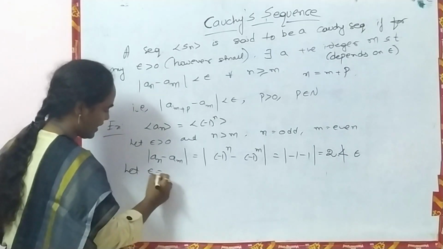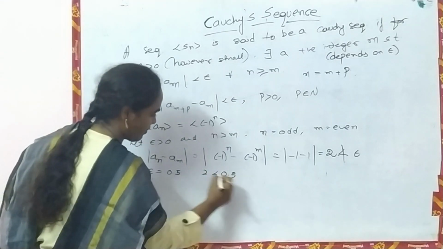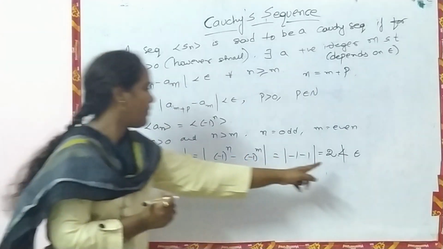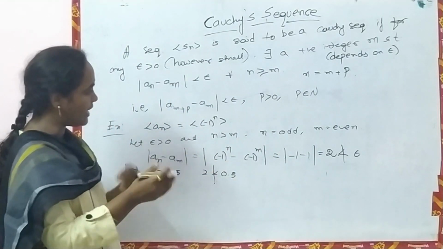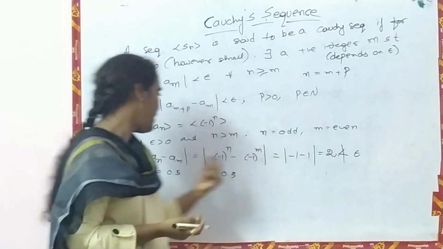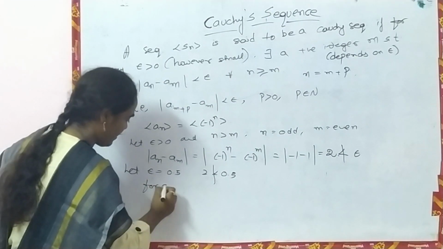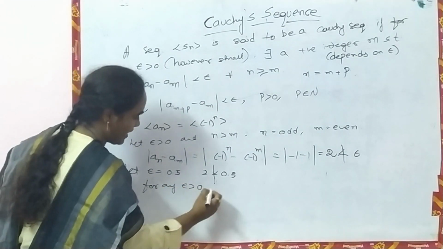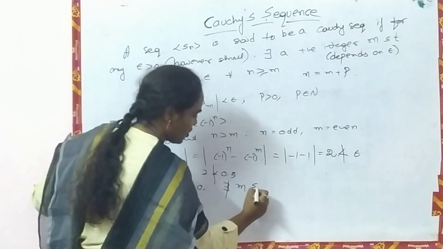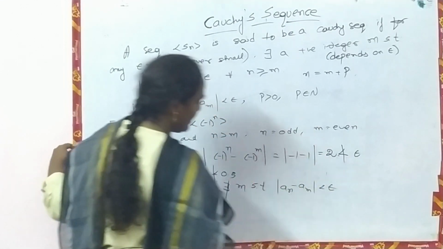Let us suppose if I take epsilon equal to 0.5, 2 is less than 0.5 is meaningless. So if I take any value for epsilon which is less than 2, this is not possible. That's why here for any epsilon greater than 0, there does not exist m such that modulus of a_n minus a_m is less than epsilon.